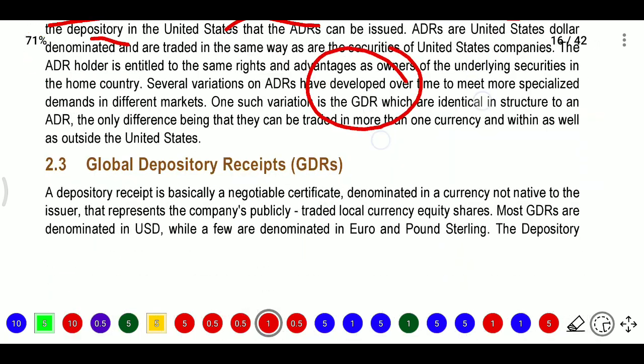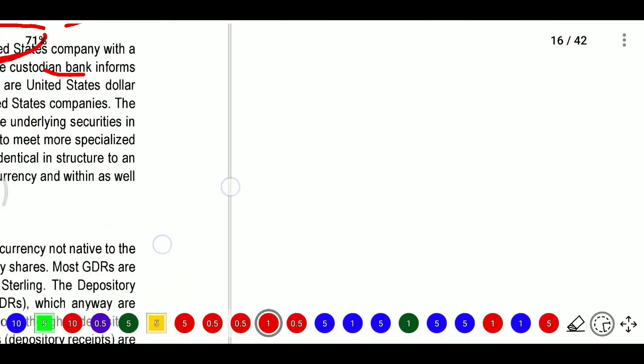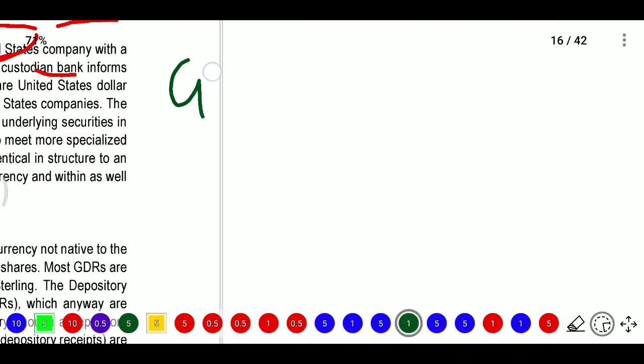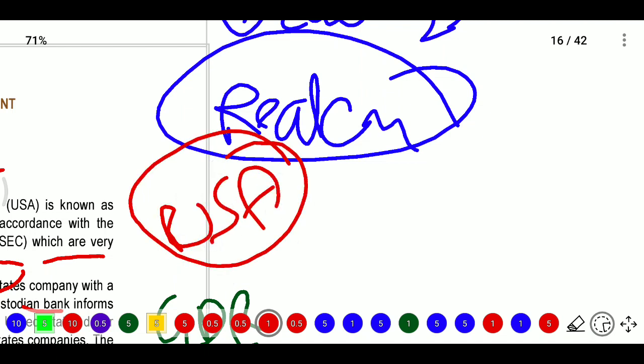We will use the GDRs. Now, what is the GDR? It means global depository receipts. Here, a depository receipt is basically a negotiable certificate, one certificate, denominated in a currency not native to the issuer. In an ADR, we went to the USA; ADR means we went to the United States of America.